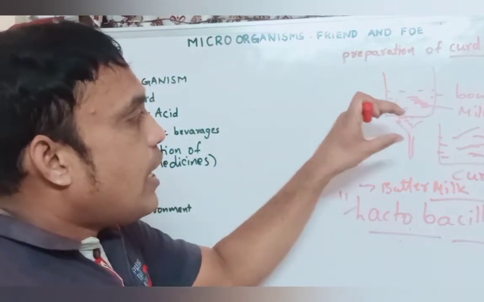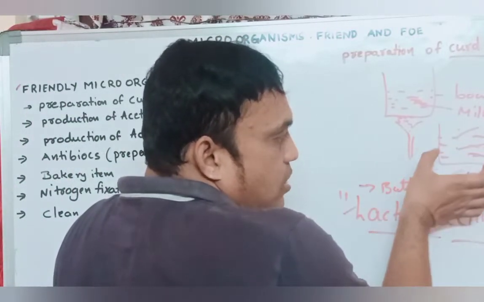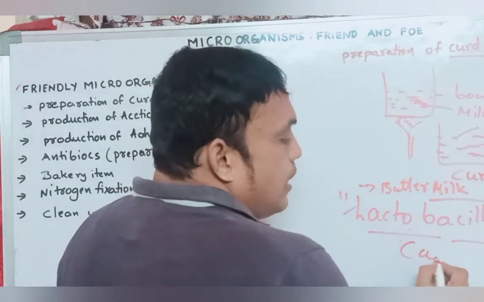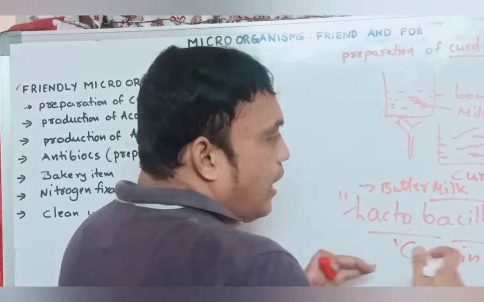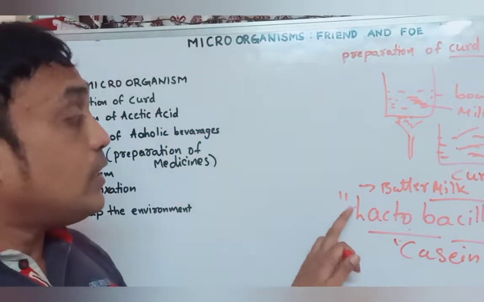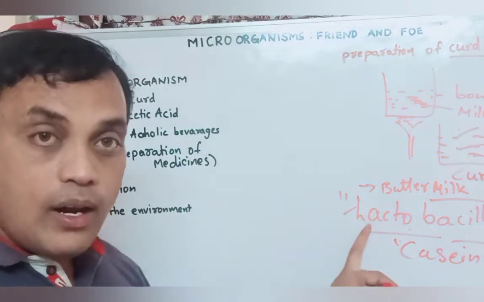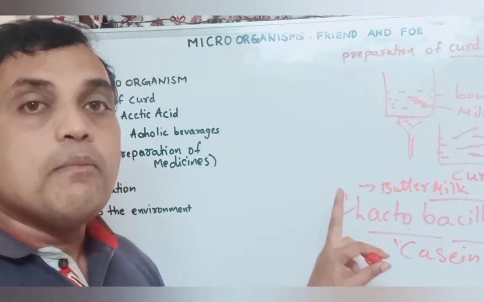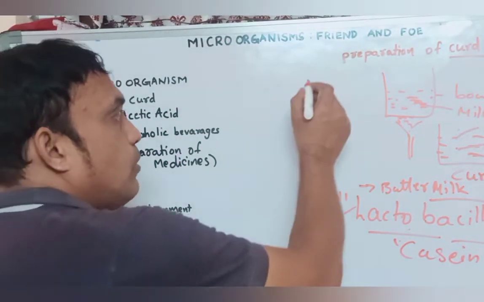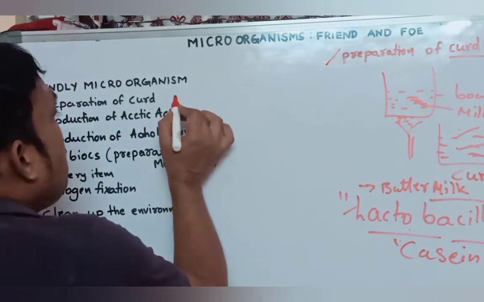We are just adding some buttermilk. In that buttermilk, whatever bacteria is there, this Lactobacillus bacteria gathers the milk proteins. What is the milk protein? Casein. Casein is a milk protein. It gathers in one place and forms curd. So in the preparation of curd, Lactobacillus is useful. It is a useful bacteria, and bacteria is a microorganism.